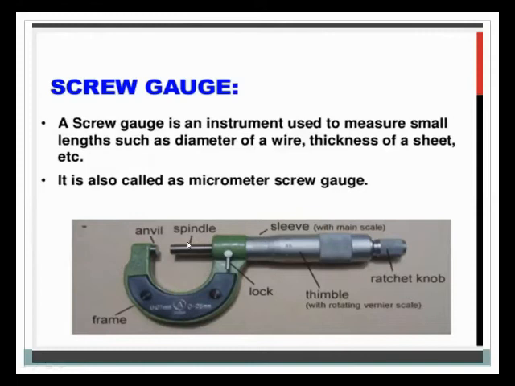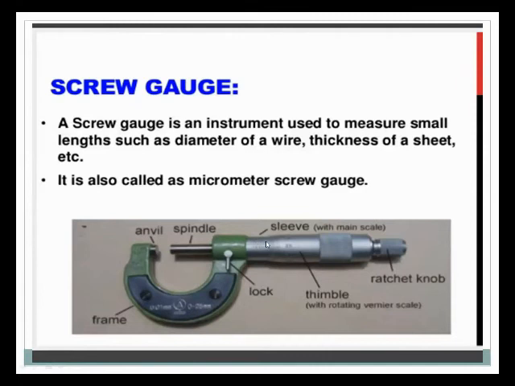This is a spindle, and the other rod-like structure is called the anvil, and this round structure is called the frame, and this is the lock of the screw gauge, and the sleeve with main scale.